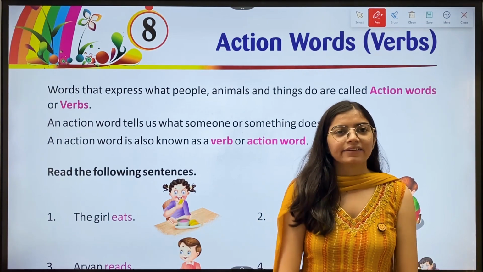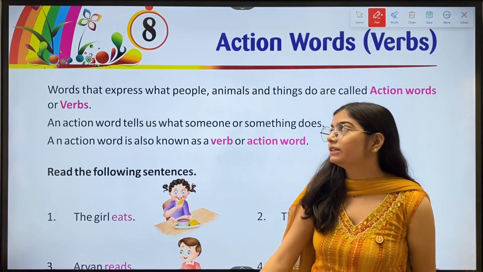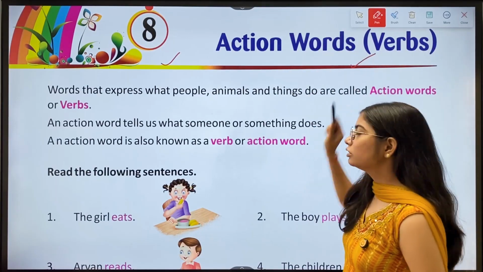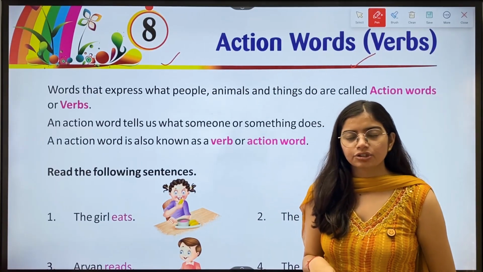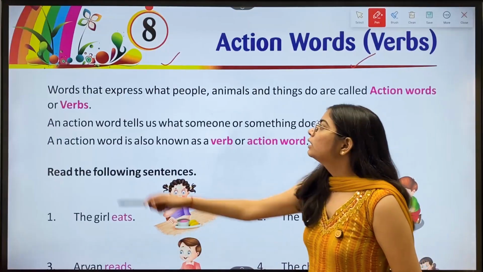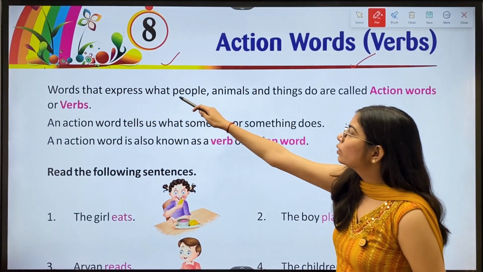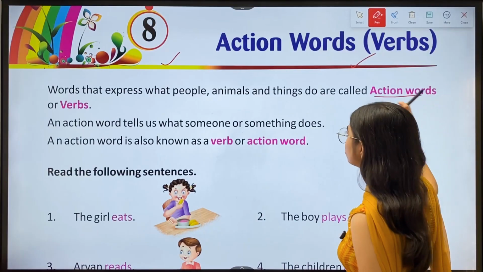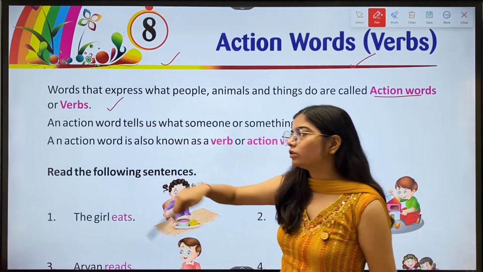Hi kids, we are starting a new chapter, chapter number 8, Action Words, Verbs from the book English Grammar 2. Words that express what people, animals and things do are called action words or verbs.